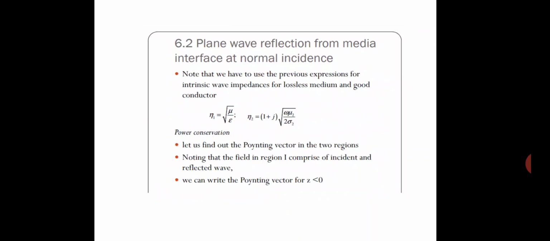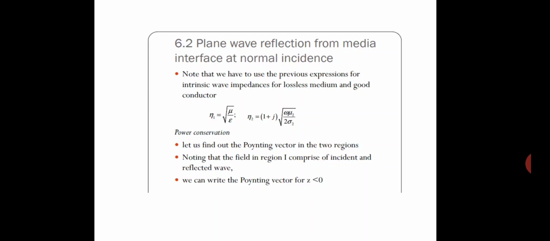Note that we have to use the previous expression for intrinsic wave impedance for lossless medium and good conductors. Eta 1 equals square root of mu upon epsilon, and eta 2 equals 1 plus j times square root of omega mu 2 upon 2 sigma 2.